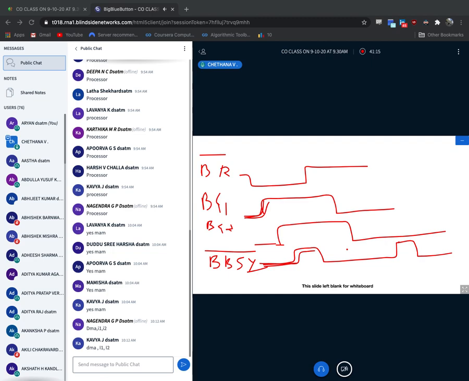Right now we assume this is the processor. This is the master of the bus. Assume here the master of the bus is this fellow. Here, the processor is the master of this particular bus.